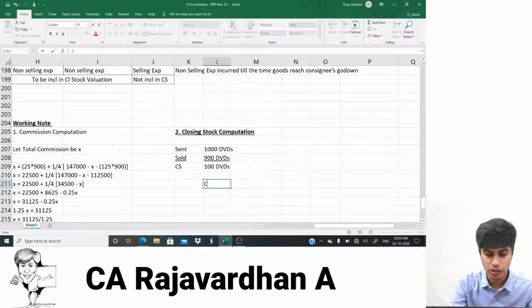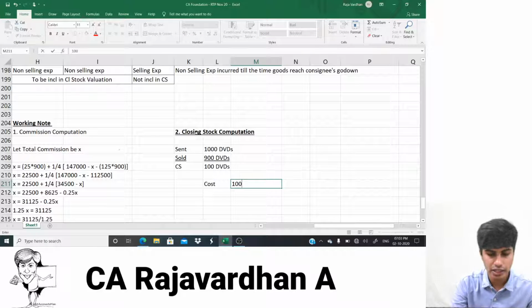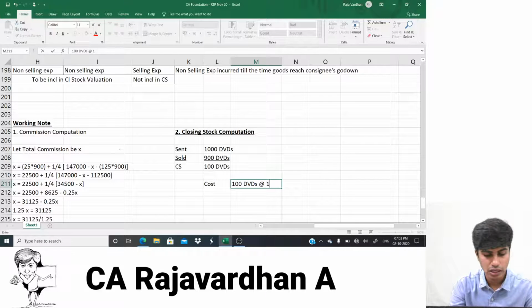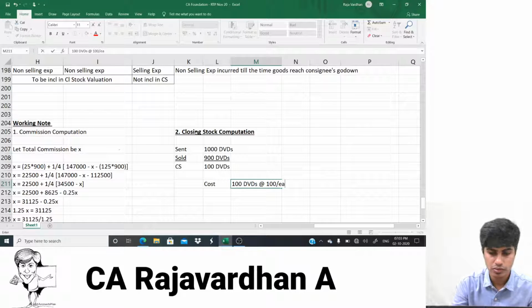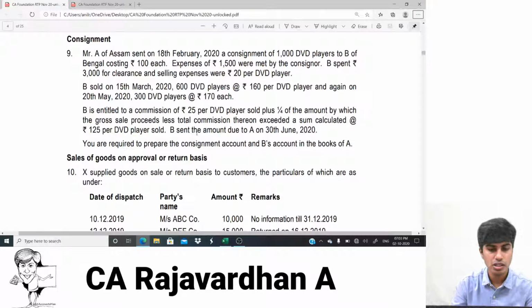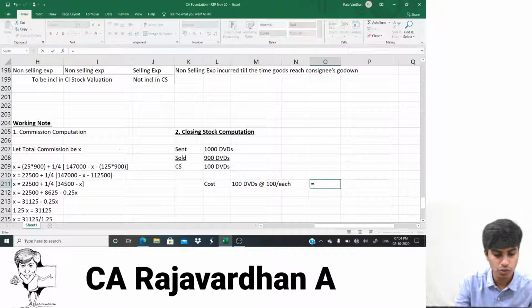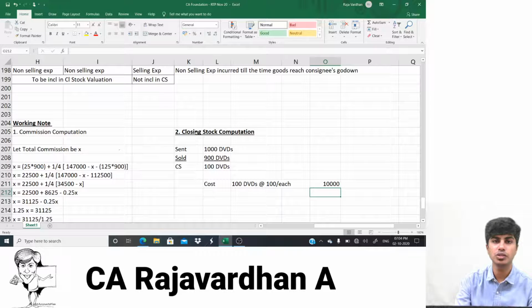Now, firstly, cost. You need to remember, cost is 100 rupees per DVD. So, I will write 100 DVDs at 100 rupees each. How do you know 100 rupees each? They have given, no, each DVD costs 100 rupees. So what is it that I would have to do here? I would have to do 100 multiplied by 100. That comes to 10,000. 10,000 is the cost.